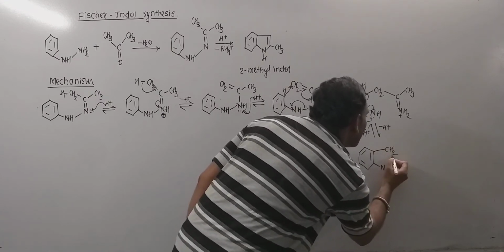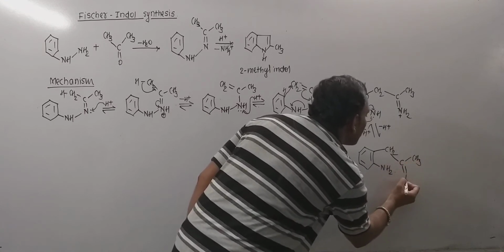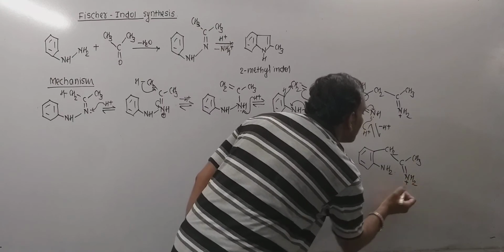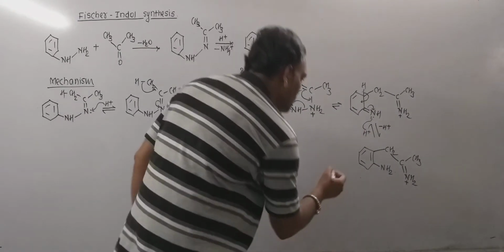So this is the CH2C CH3 double bond NH2.